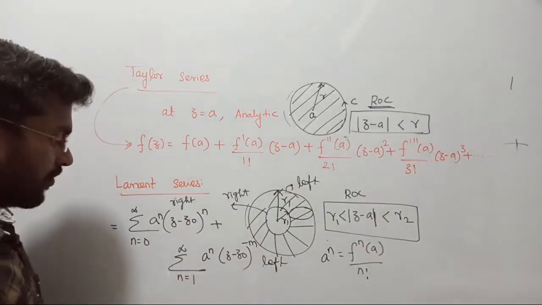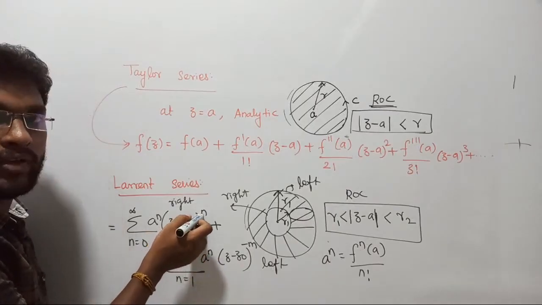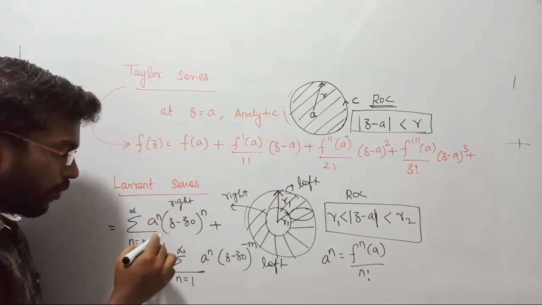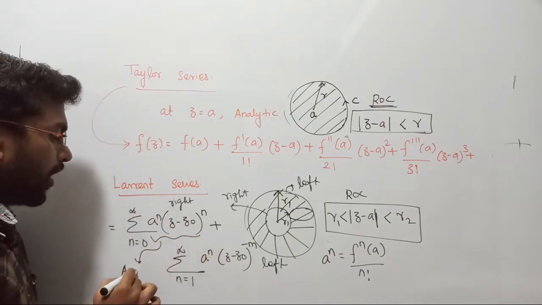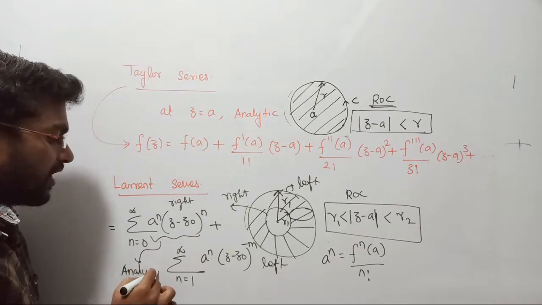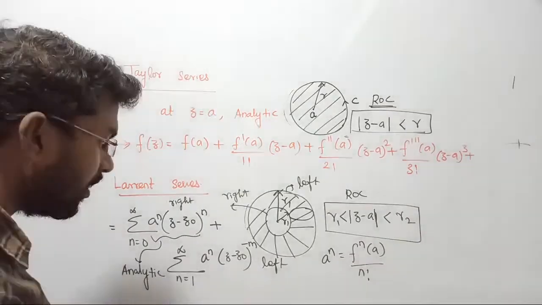Now let's continue our journey with this. Now here guys listen, if you put n as 1, 2, 3, 4, 5, 6, then in this region your function is always said to be analytic. Why analytic? In the sense, in the selected region, poles are strictly not allowable. Poles are strictly not allowable.